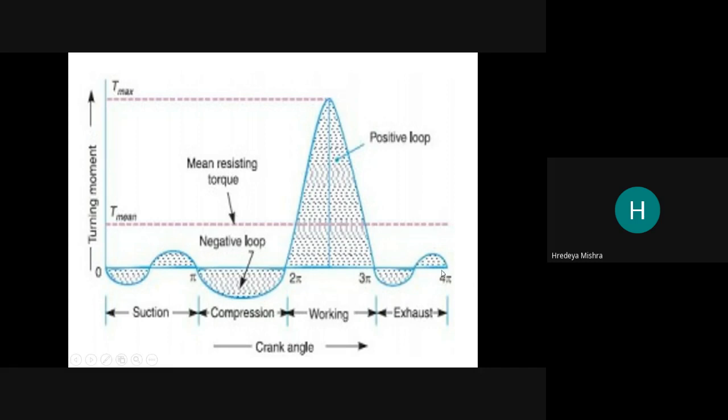And this is your exhaust, this is 3.5 pi and this is 4 pi. So this is the turning moment diagram for the 4-stroke engine.